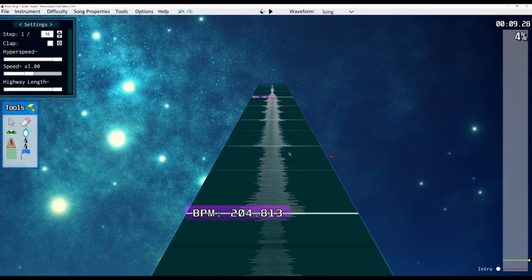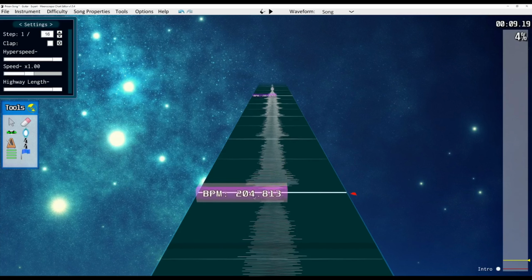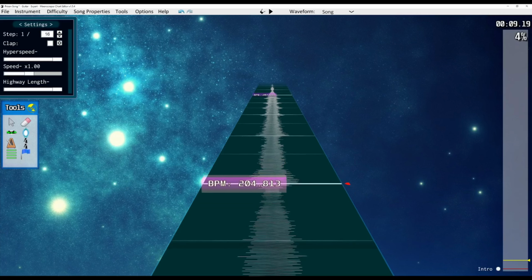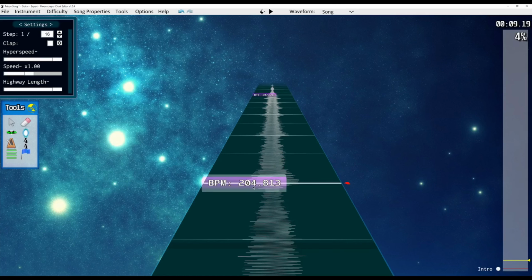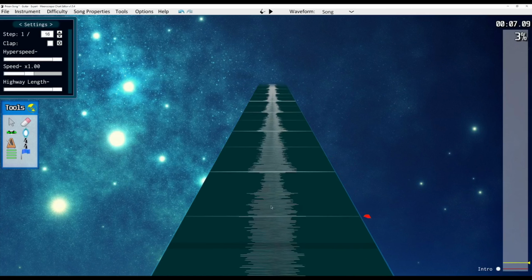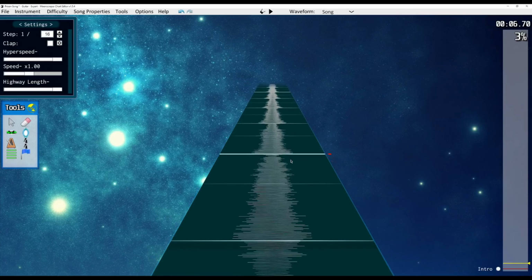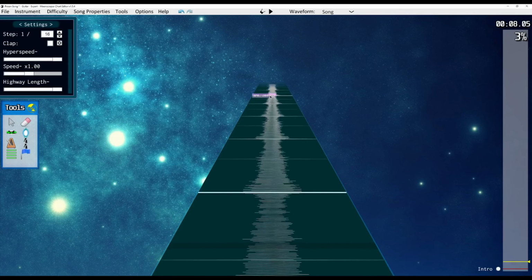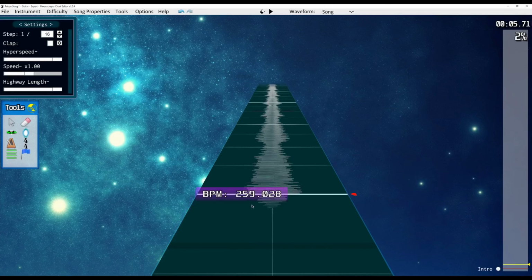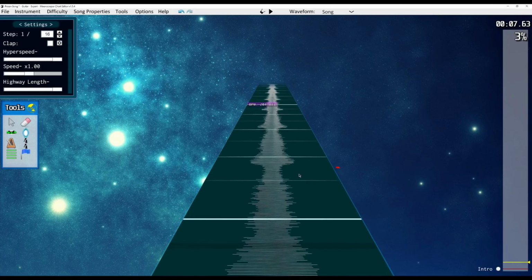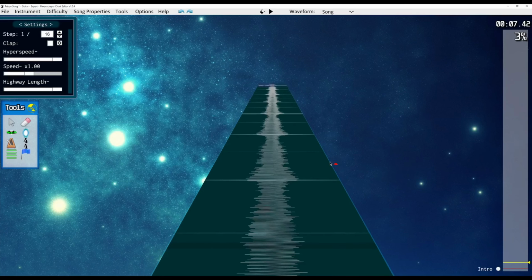It's also important to know that when you're moving one of these around, that's not just happening by magic. You are changing the BPM marker before this one. So if we go back to right here, see that says 204, but if I move this way up here, now you can see it's 259, it's way faster. So we'll hit Control Z to undo that.